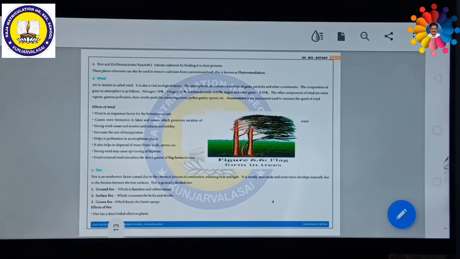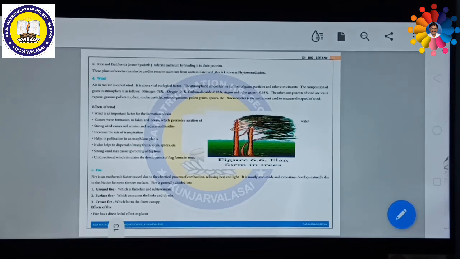Now we can conclude the climatic factors with fire. Fire is also another important factor which is essential for living organisms, especially plants. Fire is actually exothermic. Thermic means heat, exo means releasing heat. So fire is a process which releases heat, caused by the chemical process of combustion, releasing heat and light. If there is combustion releasing both heat and light, this is called fire.